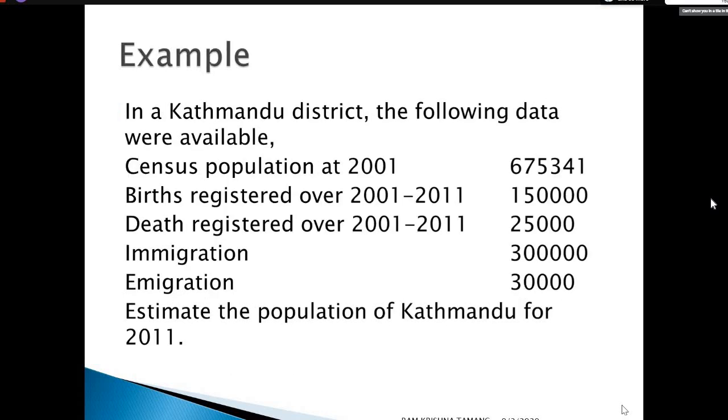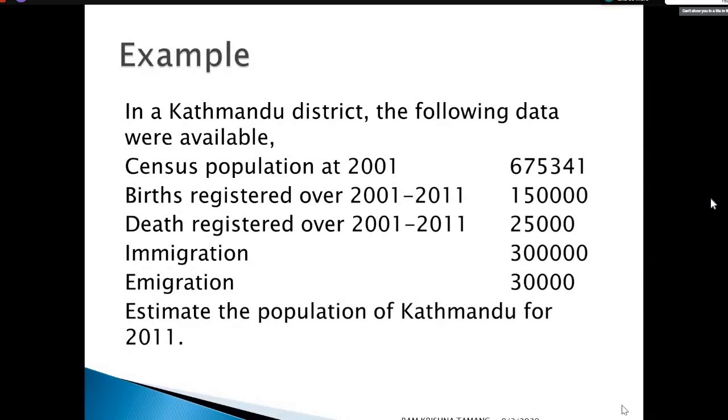For example, for the Kathmandu district, the following data were available. Census population in 2001 was 6,75,341. Births registered over the 10 years, 2001 to 2011, were 1,50,000. Deaths registered over the 10 years were 25,000.